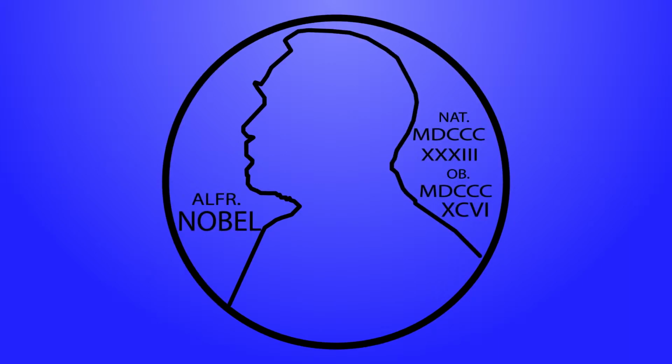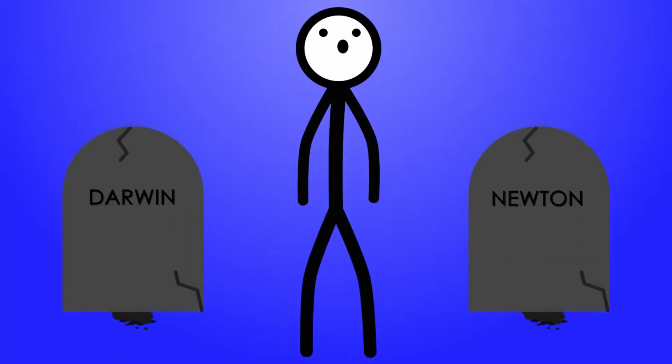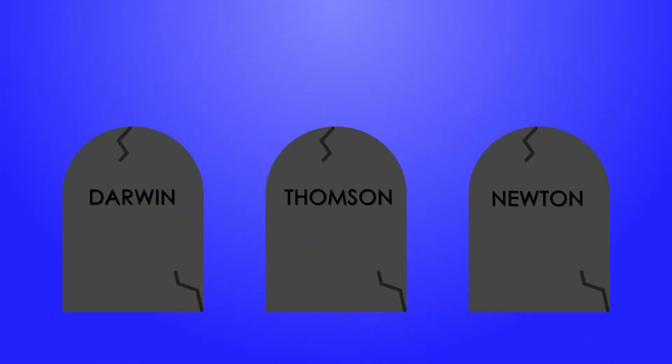Thomson won the 1906 Nobel Prize in Physics, among many accolades. He died on August 30th, 1940. When Thomson died, he was buried near two other influential scientists, Charles Darwin and Isaac Newton.